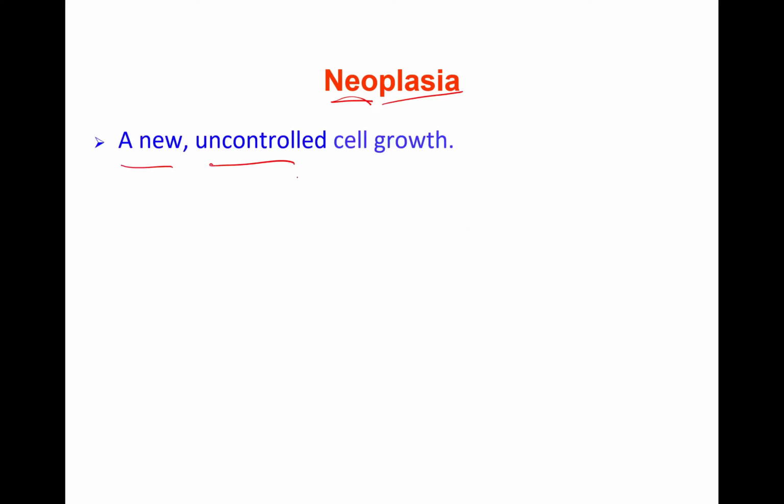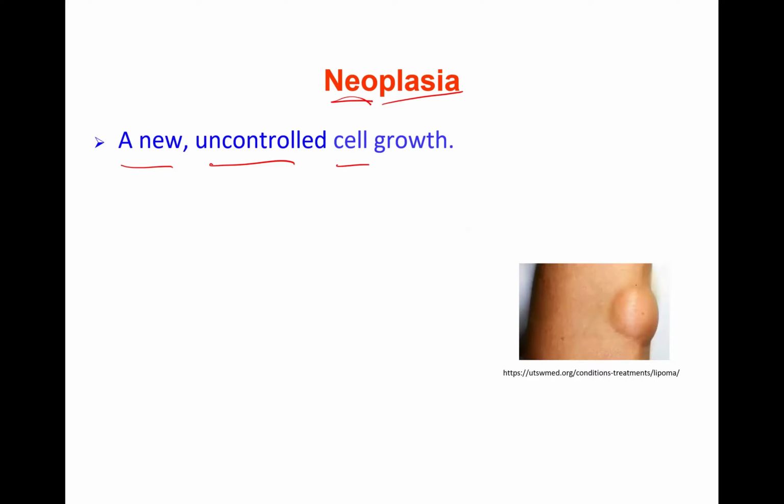As the name says, neo means new, plasia means growth. It's a new growth, but uncontrolled, remember, right? So it's a new uncontrolled growth of the cells. Therefore, it is a neoplasia, uncontrollable growth.